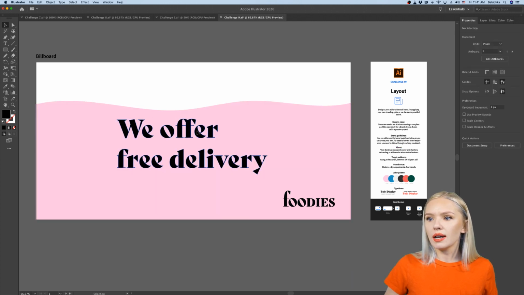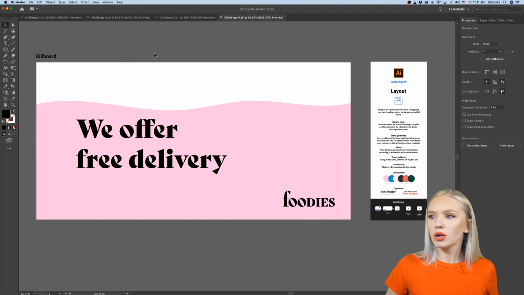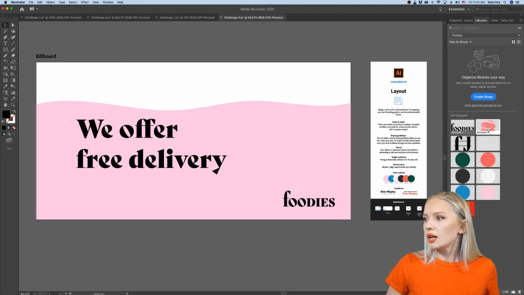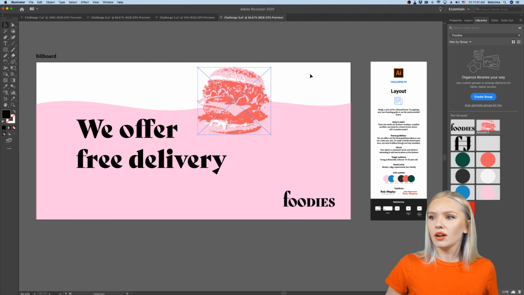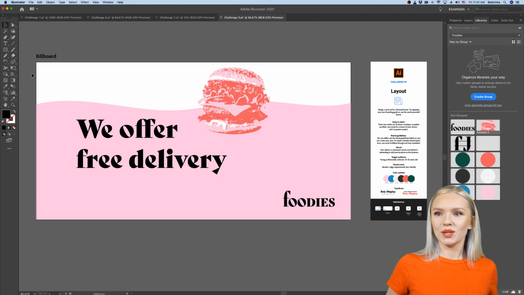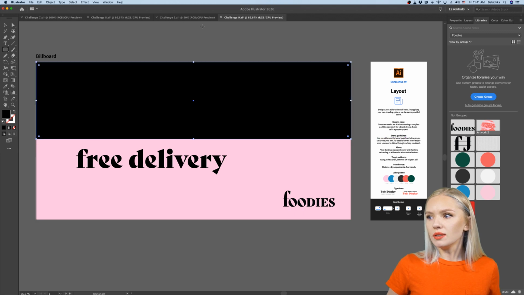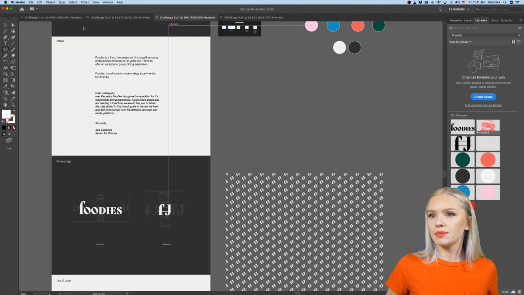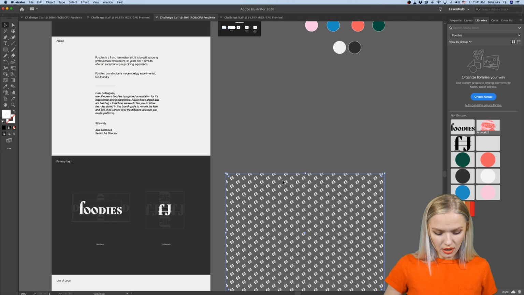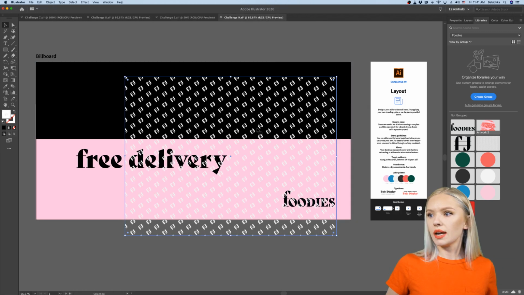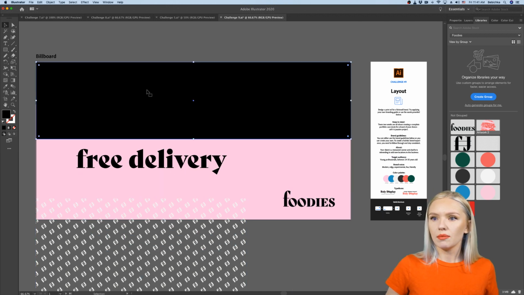So in the background I am going to put my burger that I have, just to make the person a little bit more excited about food. Or actually this could also even work. And what I can also do is I can put my pattern in the background as well. So I'm just gonna copy paste it from another file, Command C, Command V, and now I have my pattern here, and I'm going to fill my rectangle with this pattern.